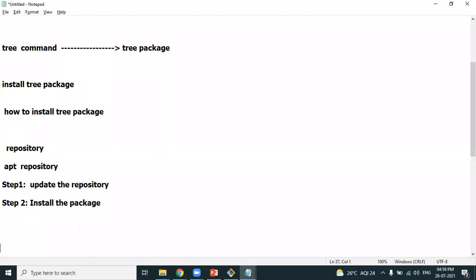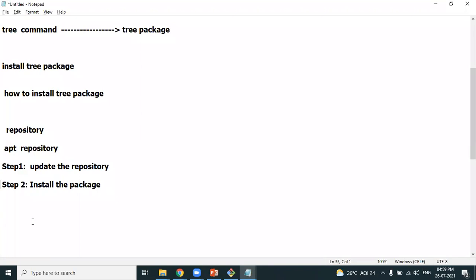Why do you need to update the repository? Whenever you want to install packages, you want the latest version of the package. It's always good practice to get the latest version. When can you get the latest versions of the package? Only when you update the repository. So that's the reason, in the industry, if anybody is installing a package, they follow a two-step process. Step one, update the repository. Step two, install the required package.